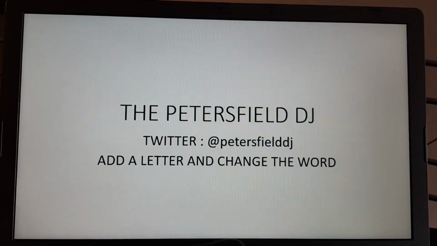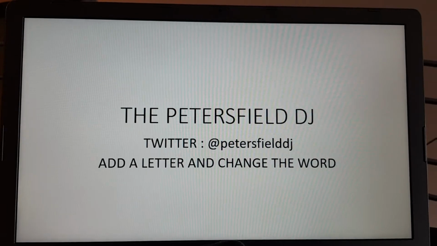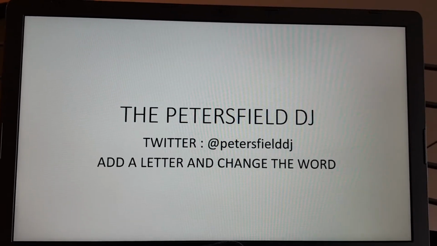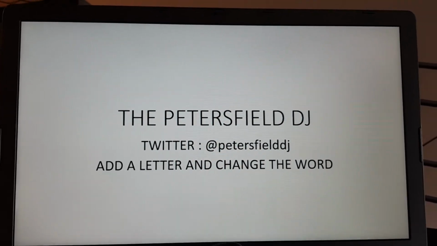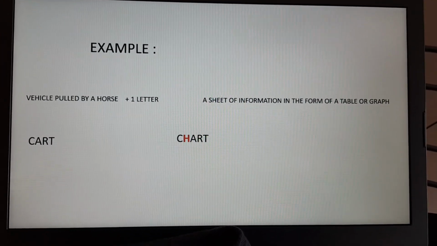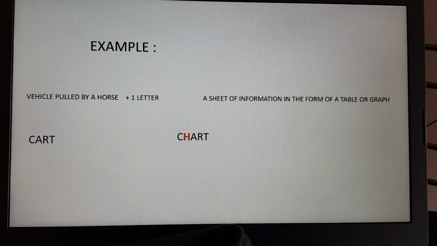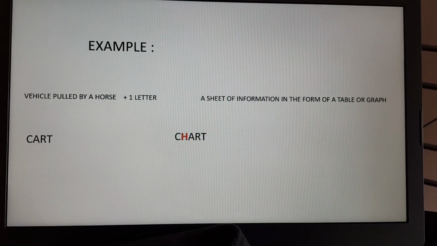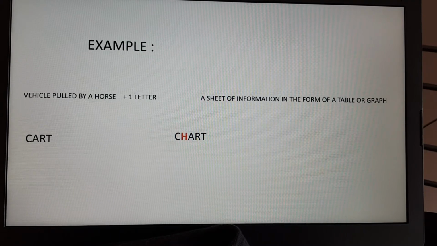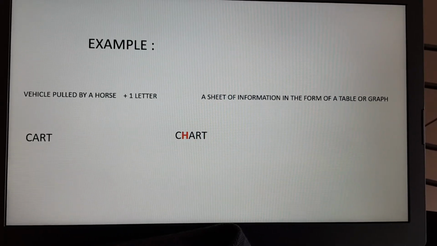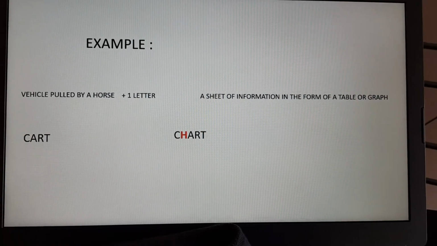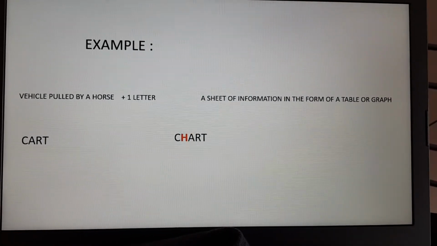Today we're going to have add a letter and change the word. So simply by adding a letter anywhere in one word, it can change it to another. Here's an example. A vehicle pulled by a horse. That's a cart. Add one letter, and that becomes a sheet of information in the form of a table or graph. So cart, add an H, becomes chart.